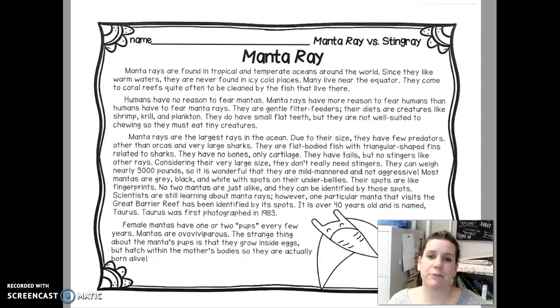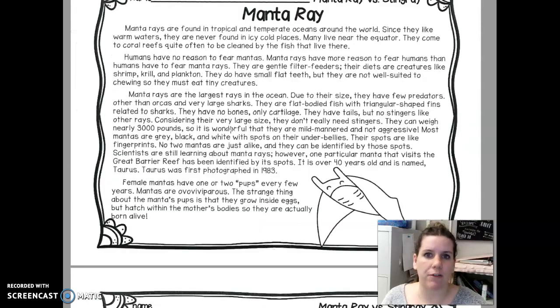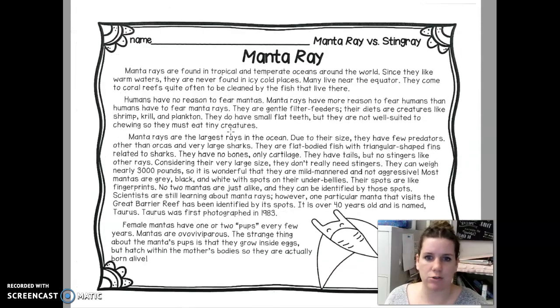Hey boys and girls, so on Friday you did this manta ray versus stingray, taking two texts and comparing and contrasting them and all of that good stuff. So today we're going to use the same articles. So you should have this manta ray and stingray. If you still have it printed or somewhere like that, awesome. If you don't, there's another copy in Schoology. You can just read it off the iPad or print it again, whatever you choose to do.